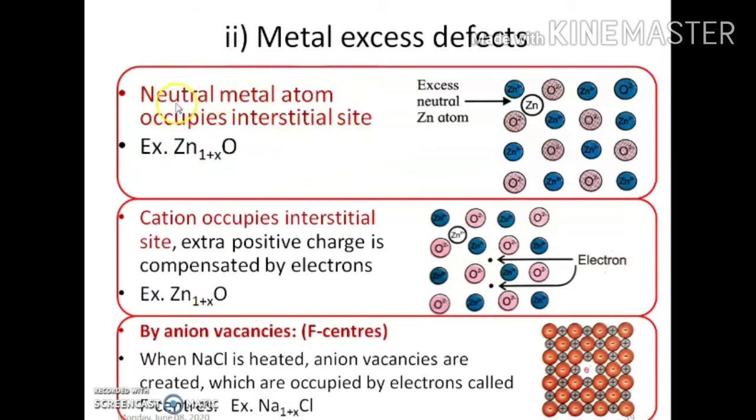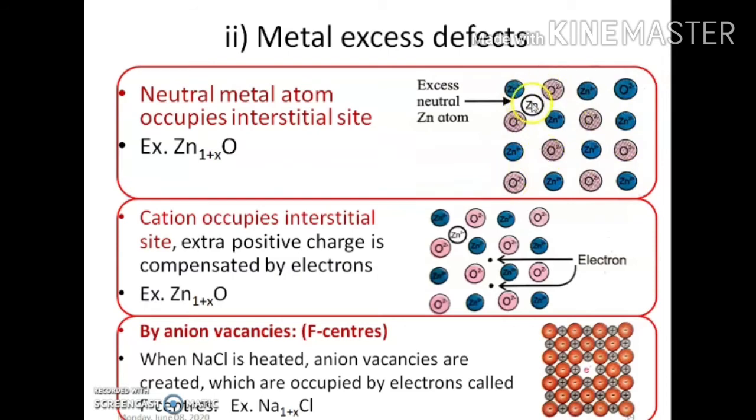So sometimes an extra neutral metal atom occupies an interstitial site. Consider this first diagram. Zn2+ and O2-, that is zinc cation and oxide, are arranged regularly, alternately like that.